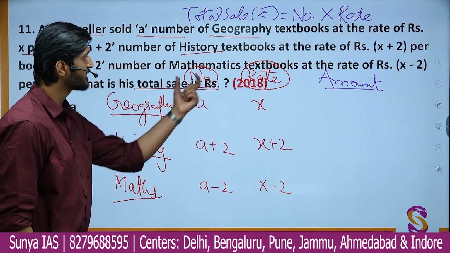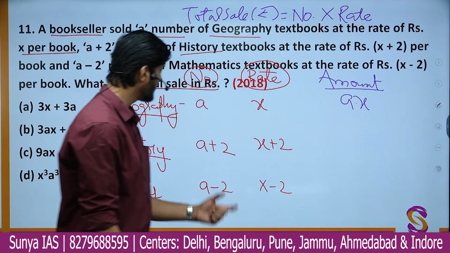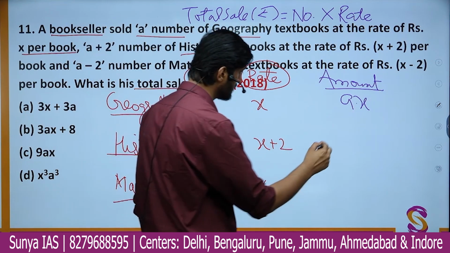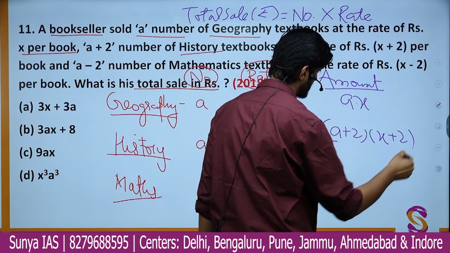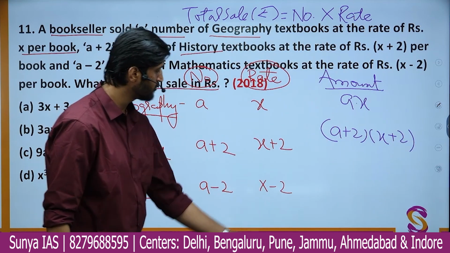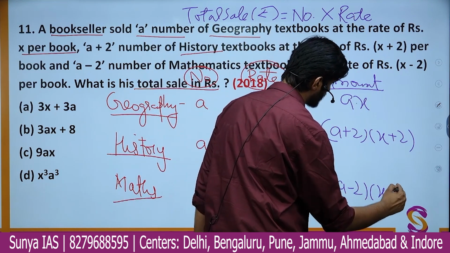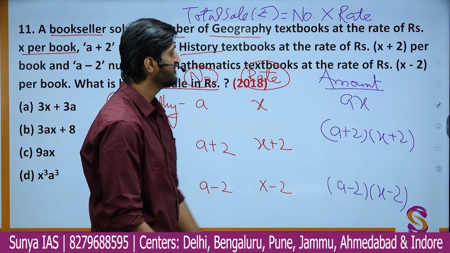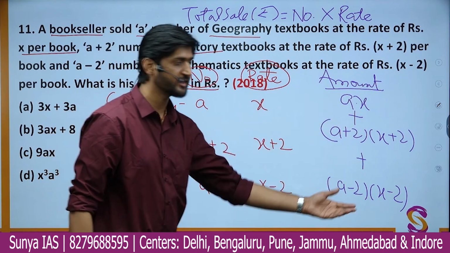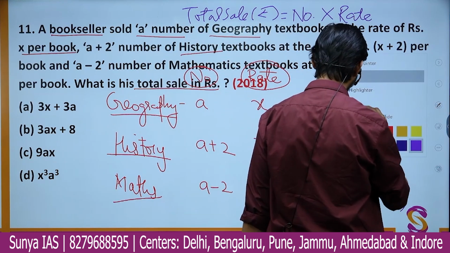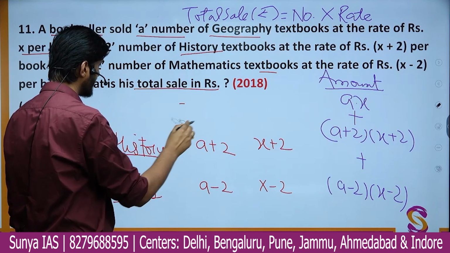It is simply the number into the rate, which is A into X. Here you have A plus 2 into X plus 2. And here you will have A minus 2 into X minus 2. Okay, that is the basic idea. When we add up all these amounts, we get the total amount of sale. That is the basic common sense you have to apply. So now just add them up and get the final answer.